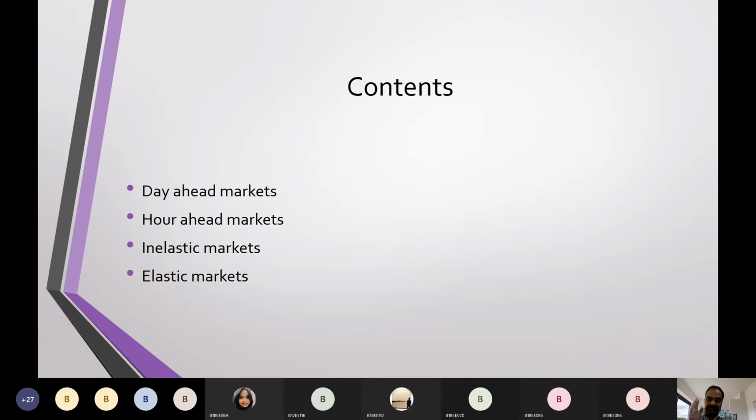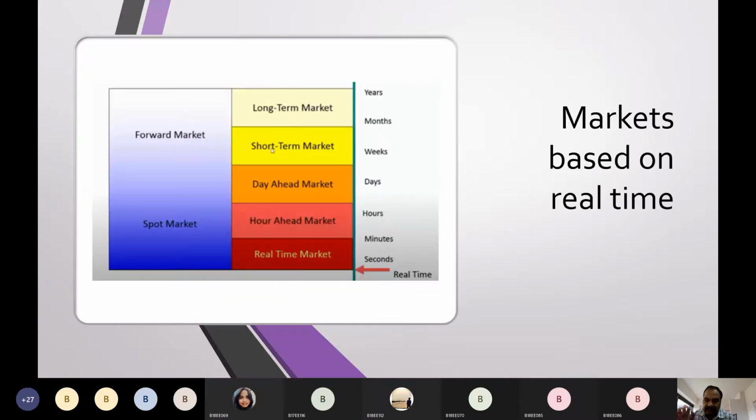Okay. So first of all, before classifying the markets into day ahead and hour ahead markets, let's have a quick look at the wide classification of the market. As I told you, the demand will be varying, isn't it? The requirement of power by any user will be varying, so based upon that, they will be placing the bids. That's why the markets are classified into two types. One is forward markets, where we will be expecting something and we will be bidding for that.